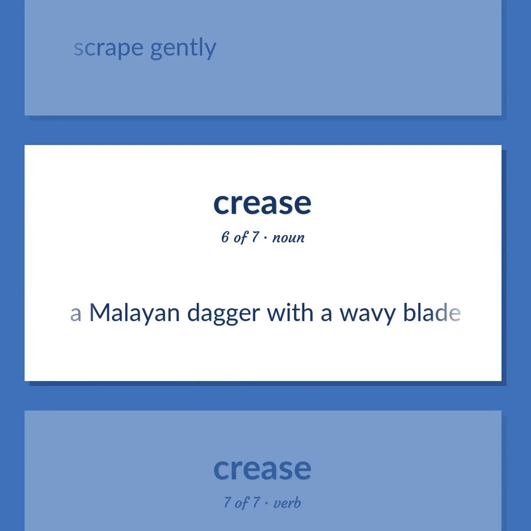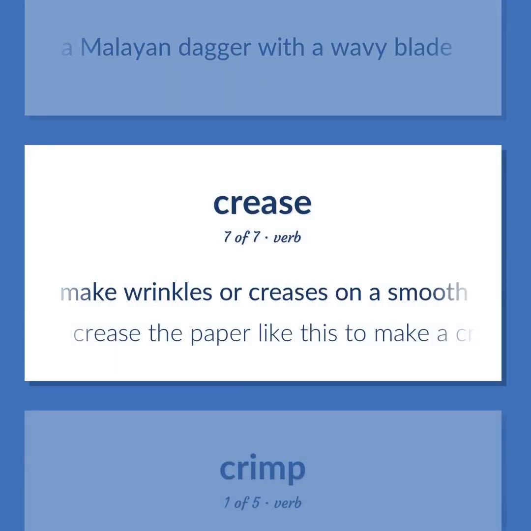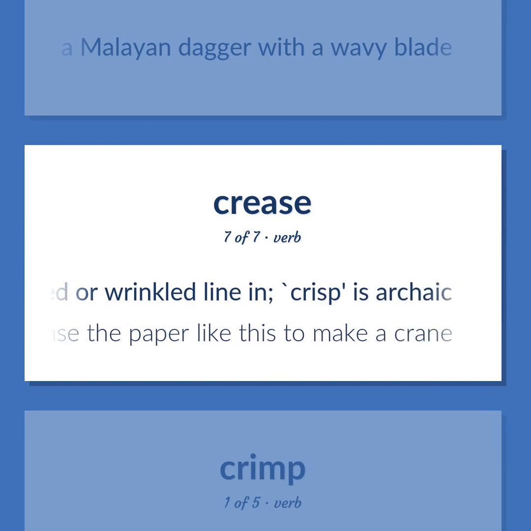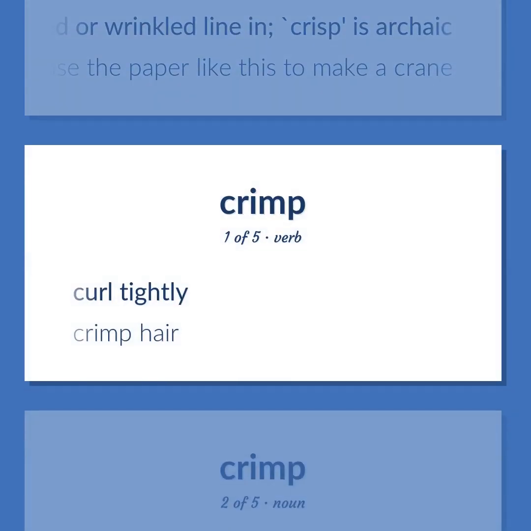A Malayan dagger with a wavy blade. Make wrinkles or creases on a smooth surface. Make a pressed, folded or wrinkled line in. Crease the paper like this to make a crane. Curl tightly. Crimp hair.